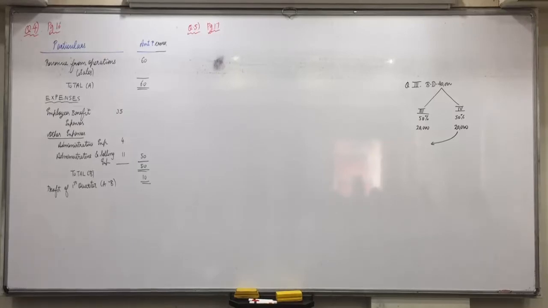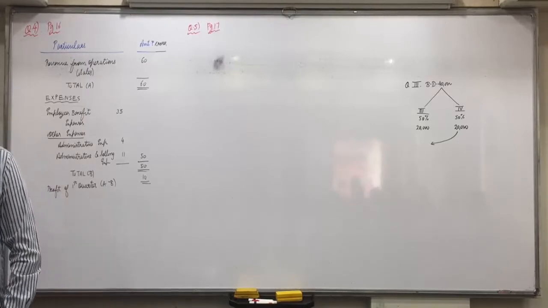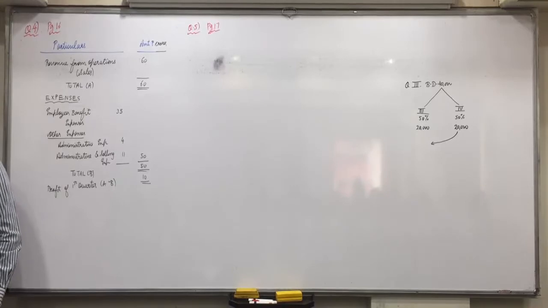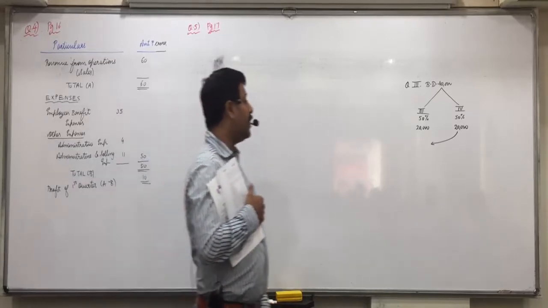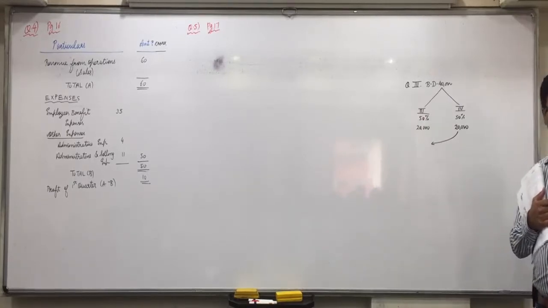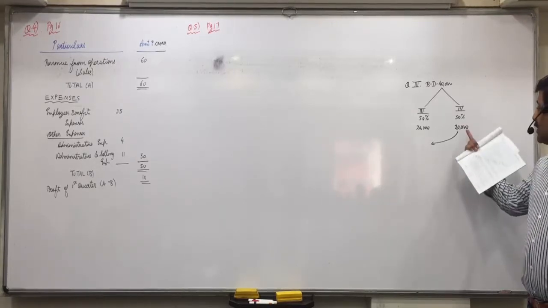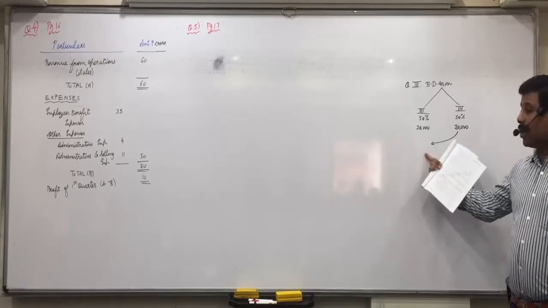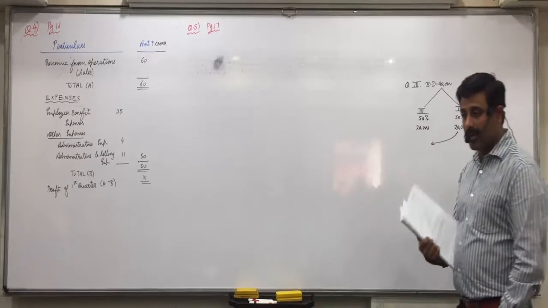So full bad debts should be charged in the third quarter. Thus, profit will decrease by rupees 20,000, in brackets 40,000 into 50%. This 50% which we have taken in quarter 4, if you bring it in quarter 3, profit will decrease by 20,000. Any doubt on this?